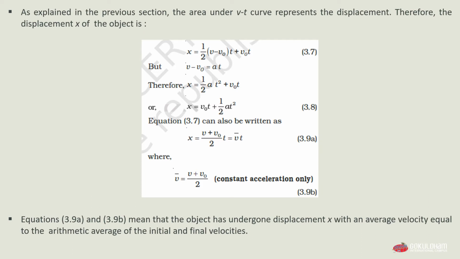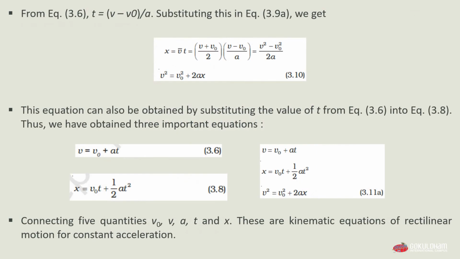From equation 3.6, the value of t equals (v minus v0) divided by a. How can we get this value? Look at equation 3.6 here. If we take the v0 from the right hand side to the left hand side, we get v minus v0 equals at. Now, as a is in multiplication with t, if we take a from the right hand side to the left hand side, it will go in division and we get (v minus v0) divided by a. And this is how we find that t equals (v minus v0) divided by a.